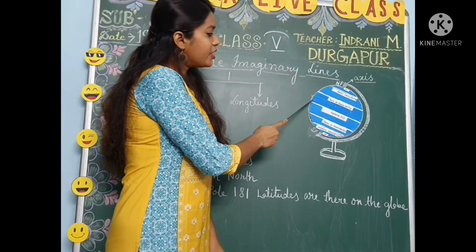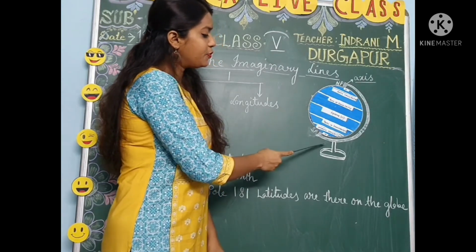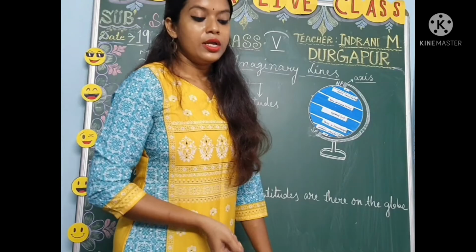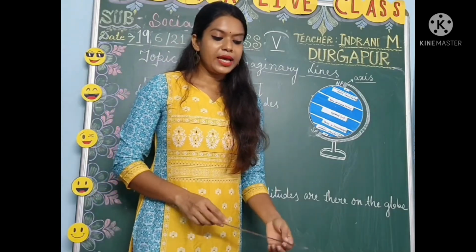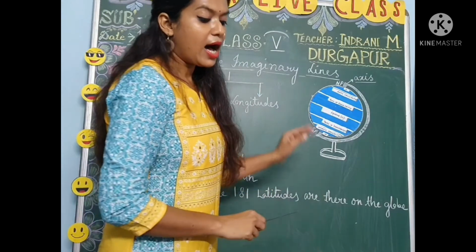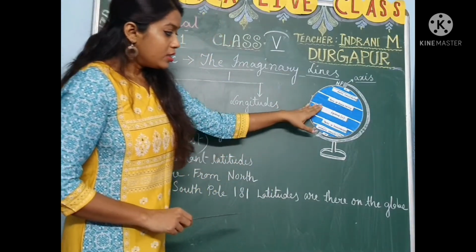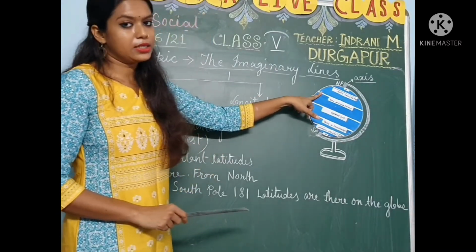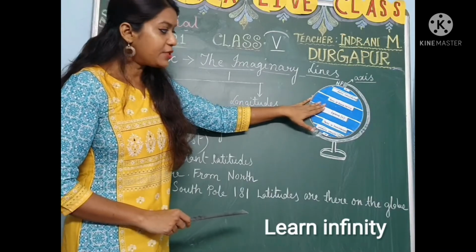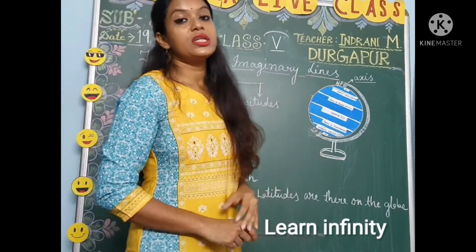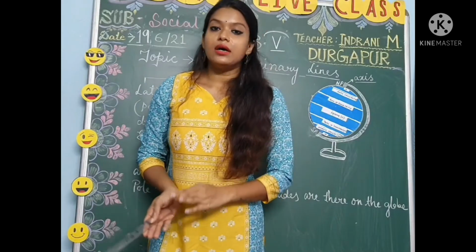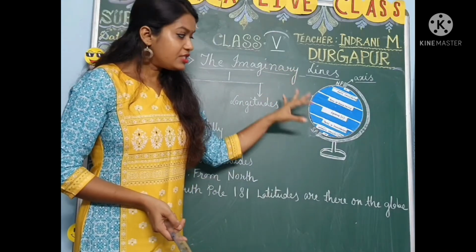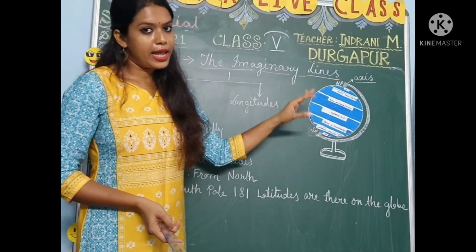From the equator, when we go to the North Pole and also the South Pole, these circle lines become smaller. Now this is the second point. There is also another point: other than the equator, these smaller circles cannot divide the earth equally. Except the equator, the other latitudes cannot divide the earth equally. Okay, so these were the features or characteristics of latitudes.